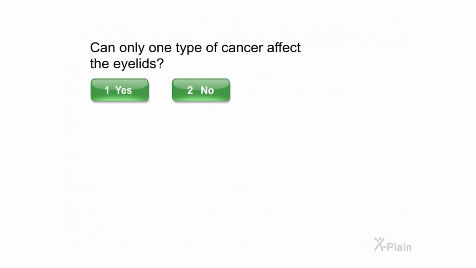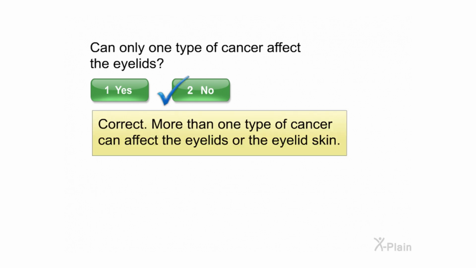Can only one type of cancer affect the eyelids? Select yes or no. Correct. More than one type of cancer can affect the eyelids or the eyelid skin.